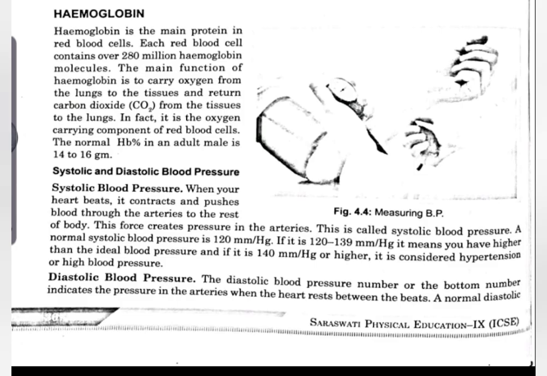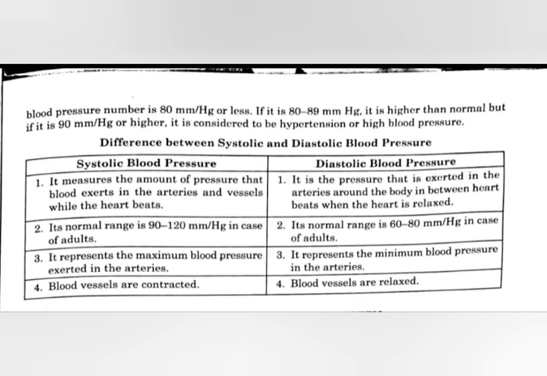And next is the diastolic blood pressure. That means when our heart is in a relaxed condition, it also creates a pressure on the arteries, and that is called the diastolic blood pressure. The diastolic blood pressure in humans is 80 mm Hg or 70 to 80 mm Hg. But if the blood pressure is higher than the normal one, meaning if it is 90 mm Hg or more, then it is considered to be hypertension or high blood pressure.